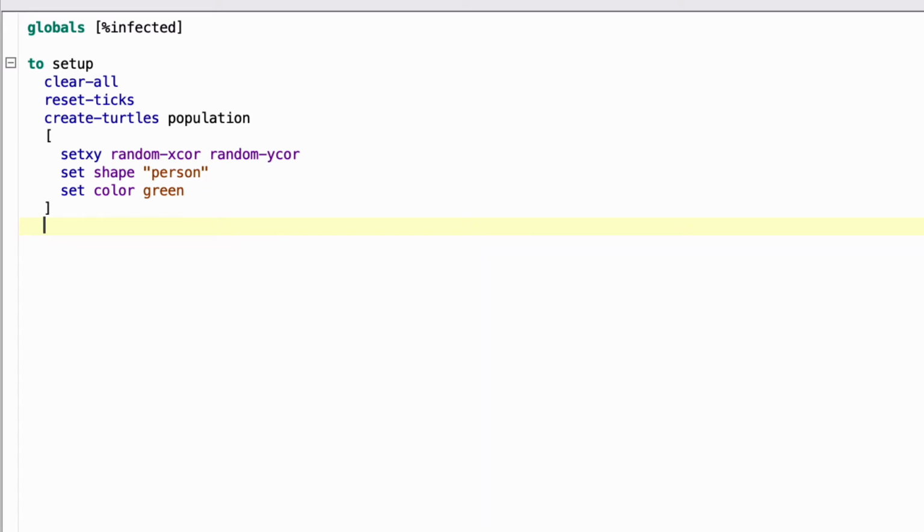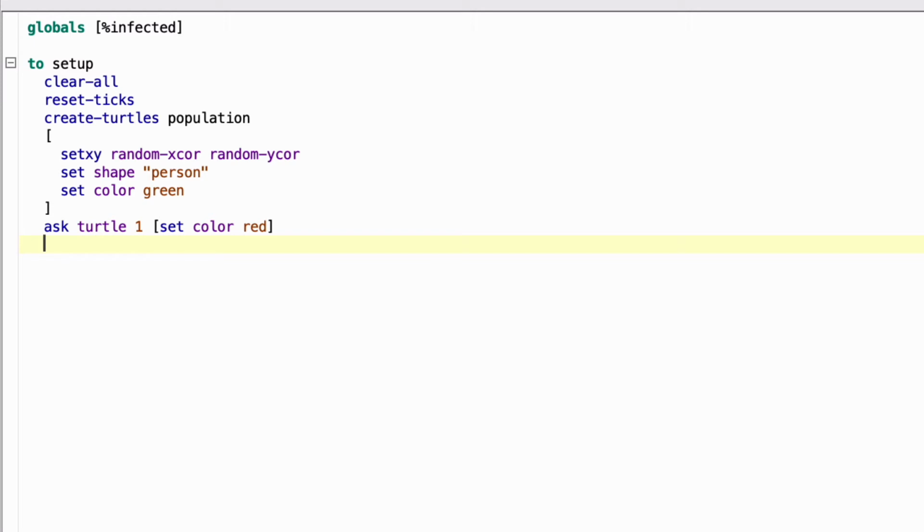Next, we're going to infect one of the turtles, one of the people. So we're going to ask the first turtle that's created, ask turtle 1, square bracket, to set its color to red, close square bracket. Okay. So red will be the indication of an infected person.